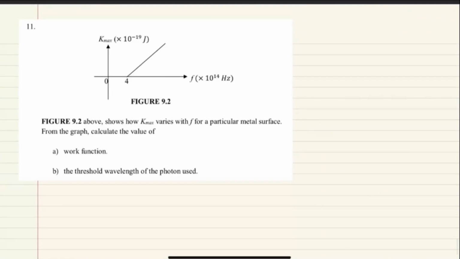Okay, next question is question number 11. Okay, they give you a graph of Kmax against F. Shows how Kmax varies with F for a particular metal surface. From the graph, calculate the values of work function. So that one they want you to find W0 and threshold wavelength of the photon used. Okay. So basically they want you to find work function dengan threshold wavelength.